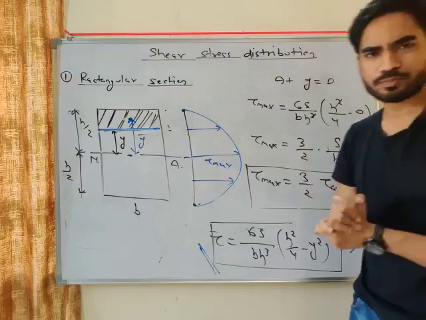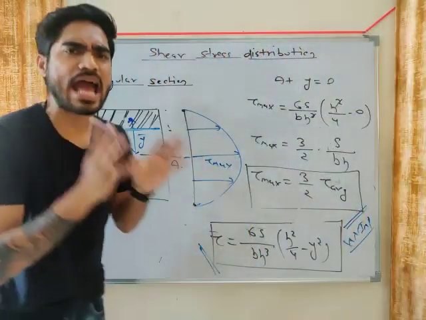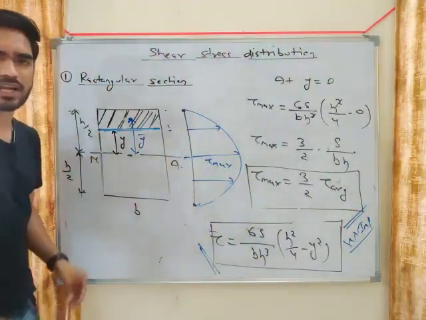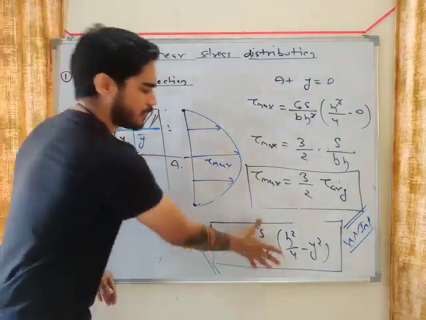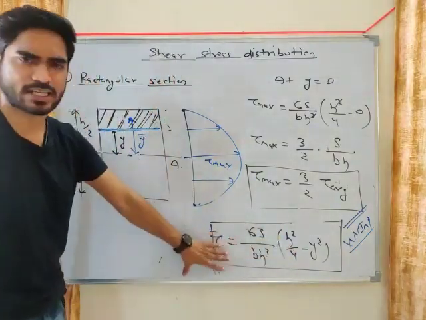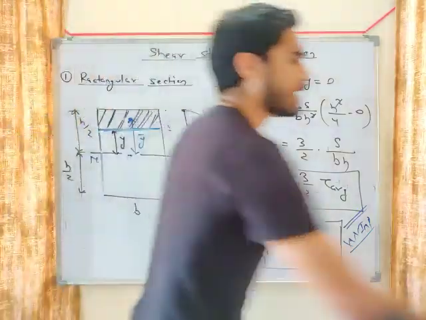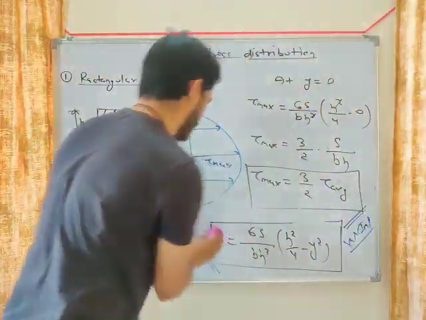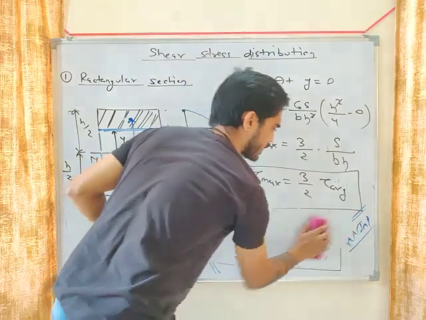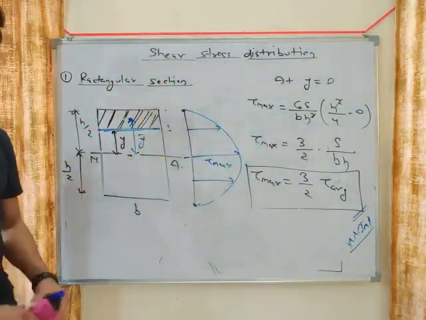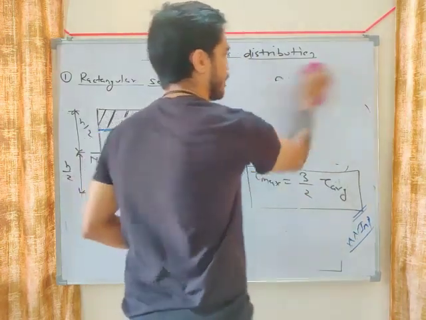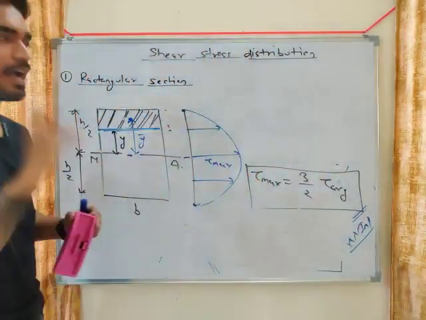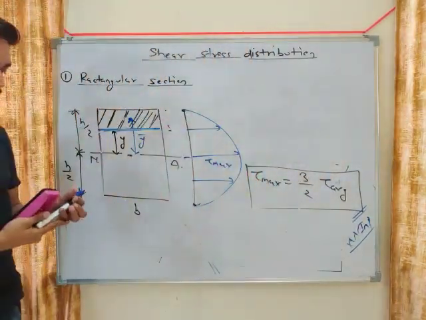Now, we don't have to repeat this procedure for every section. We don't have to derive this equation for every section. You don't have to remember this equation. What you have to remember, you only have to remember two things for every section. First, this diagram.